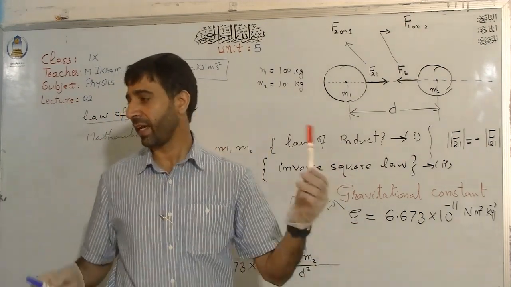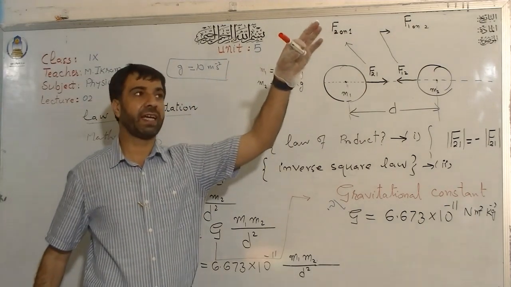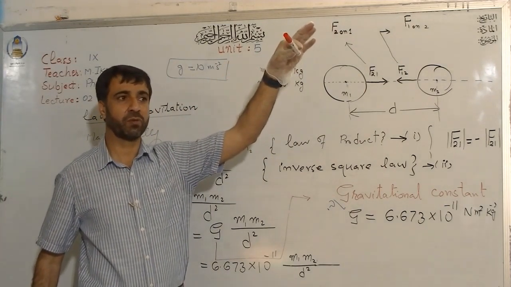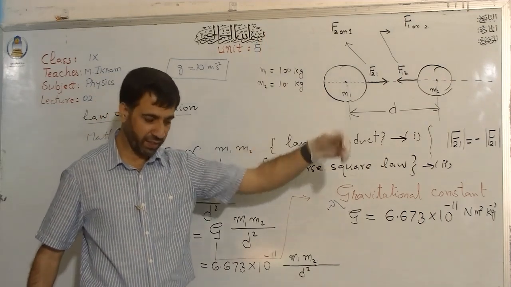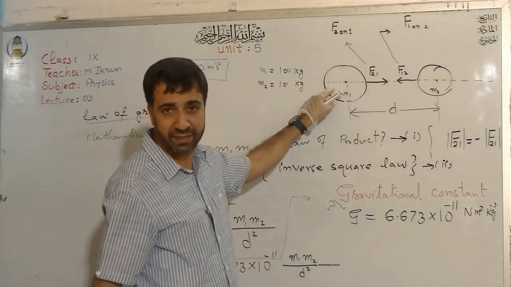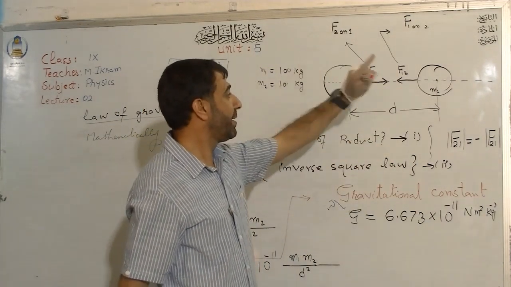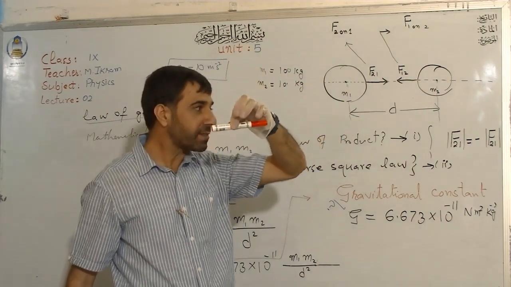But look, if you try this on the Earth, see, when I release it, the sooner I release, the sooner it reaches the ground. Why? Because you have seen, Earth has a very huge mass, right? While the marker has a very small mass.